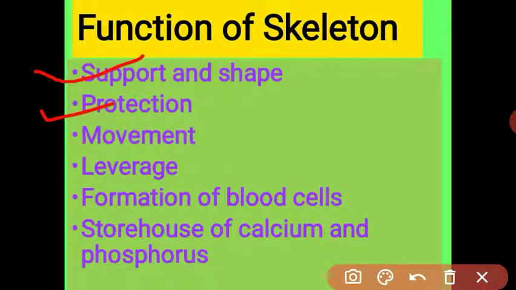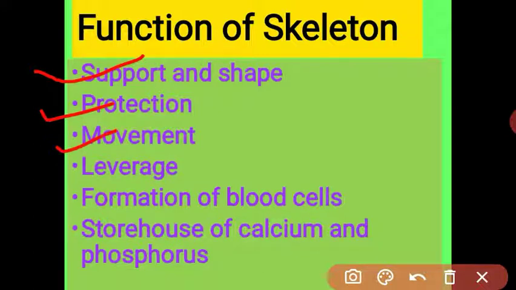Next function is the protection. As you know, student, in our body there are so many delicate organs like the brain, lungs and heart. These delicate organs are protected, covered by the skeleton. Like our brain, the brain is covered by the skull cavity. Our lungs and heart are covered by the rib cage. Means the bones give specific protection to our delicate organs.